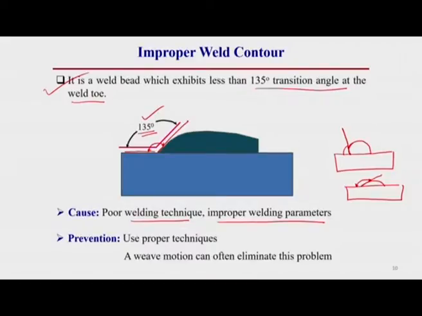How can we prevent this welding defect? We can prevent this by using proper welding techniques, or we can eliminate it by using some wave motion during the welding operation. So, by these two techniques generally we can prevent this welding defect.